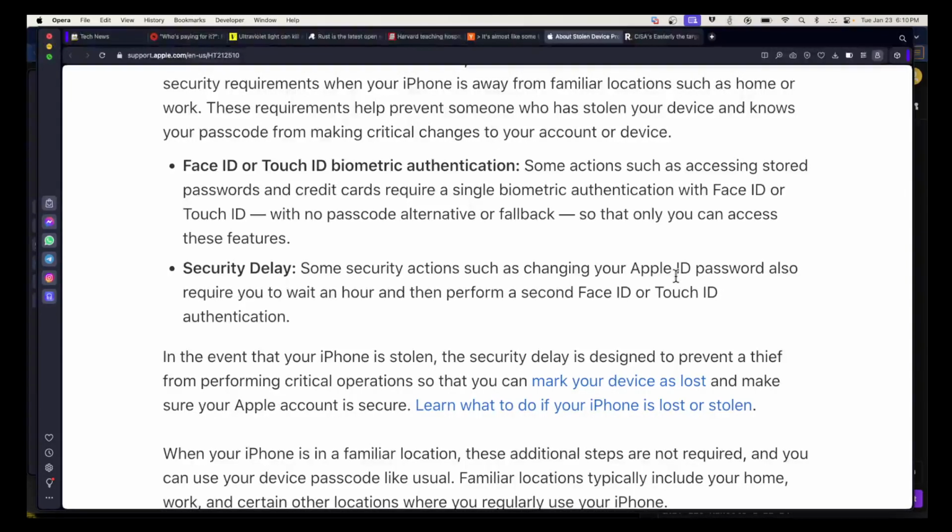So the idea is, if you do travel to another country, then it won't be too annoying, because you probably don't need to change your Apple password. But if somebody steals it, it's going to say, wait a minute, this is now suspicious that it's coming from this strange location. We're going to try and really make sure we got the right person here. Seems like a really good idea.